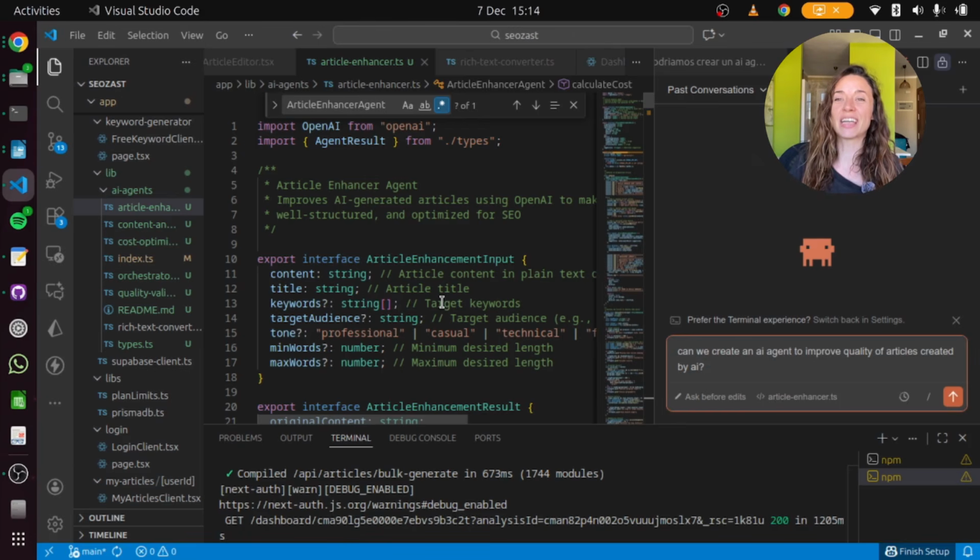I don't know if this is building in public anymore or just an open source project, because it's the first time that I'm showing you SEOzast code. To improve the quality of the articles, I generate the articles by calling AI, obviously with some features, descriptions, and good prompts, but on top of that, I want my agent to check those articles created with AI and check if they are good enough or need some improvements. And for that, we just create this.